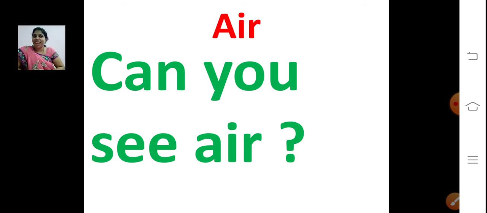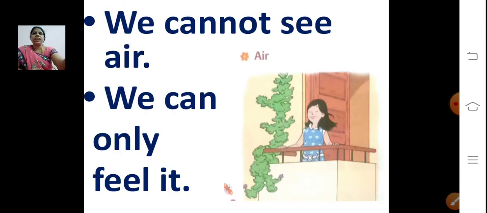Can you see air? No, we cannot see air. We can only feel it. When the cool breeze comes, we can feel the air, isn't it? We cannot see air, we can only feel it.